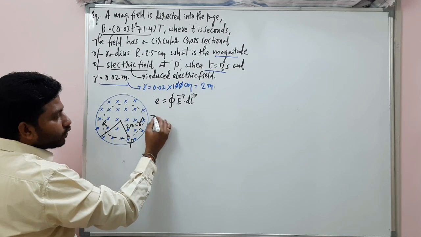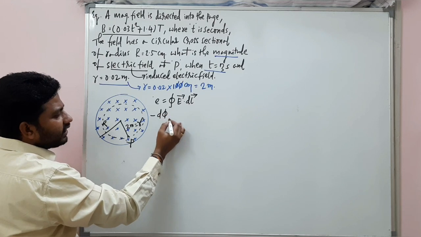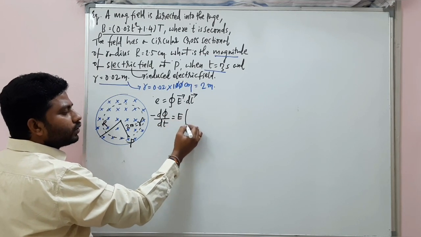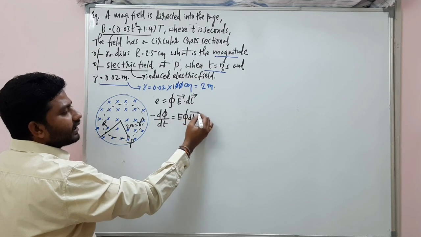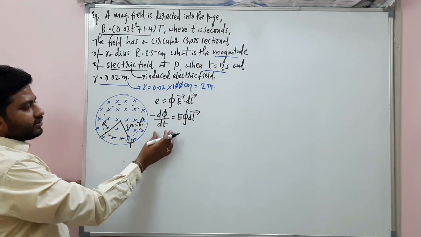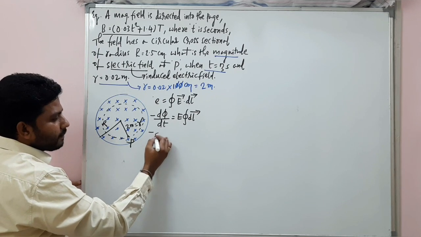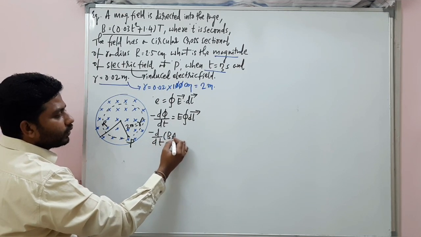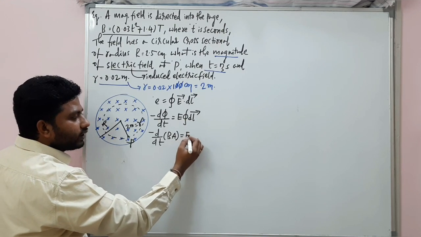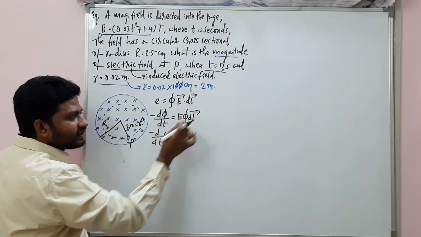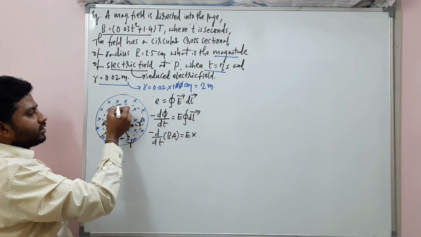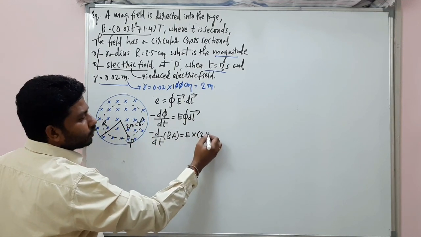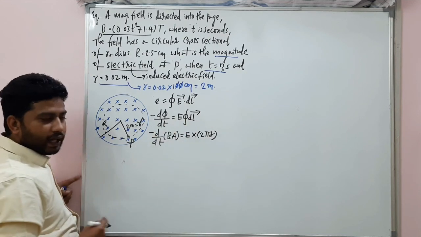So this I can also write as minus d phi by dt, which is equal to E into the integral of dl bar. This I can also write as minus d by dt of B into A, which is equal to E into the integral of dl bar. So this is the dl bar we need to consider, which is equal to 2 pi small r.